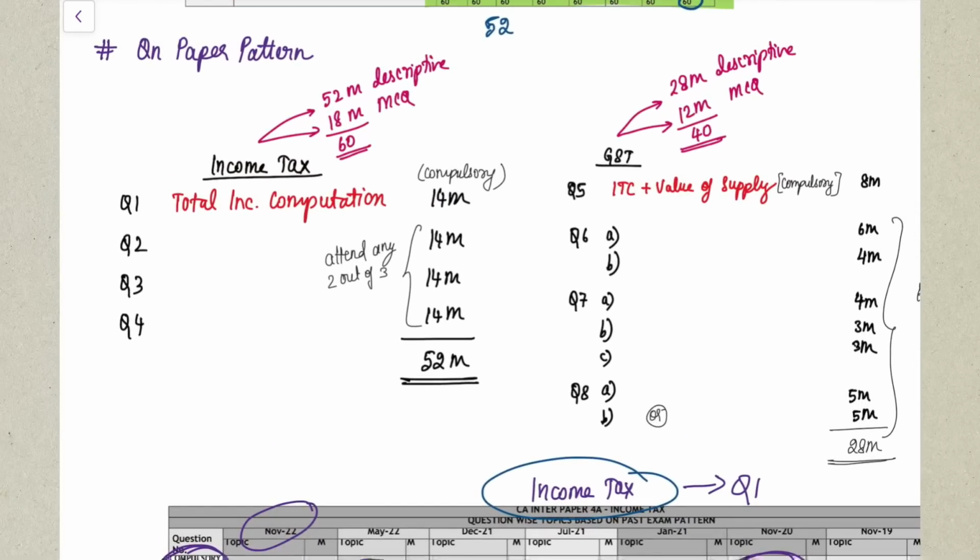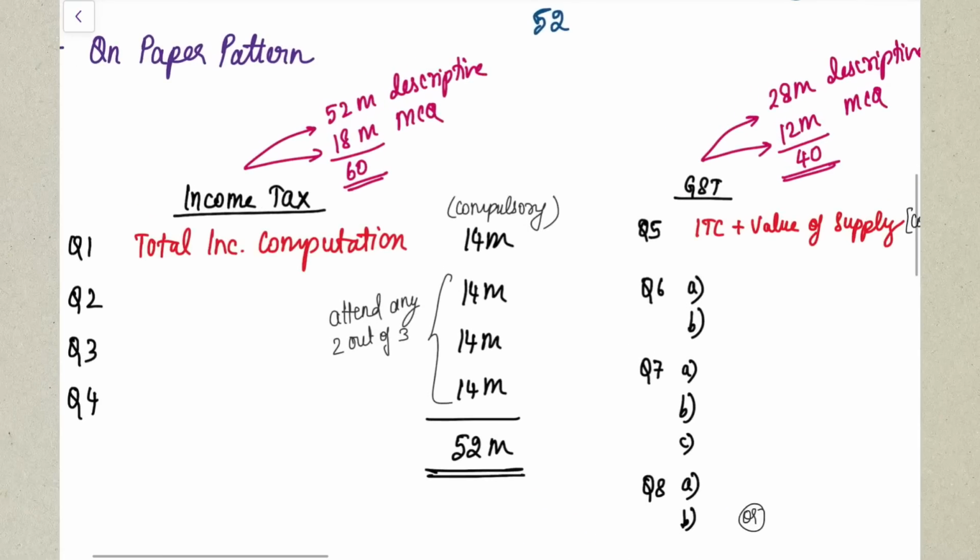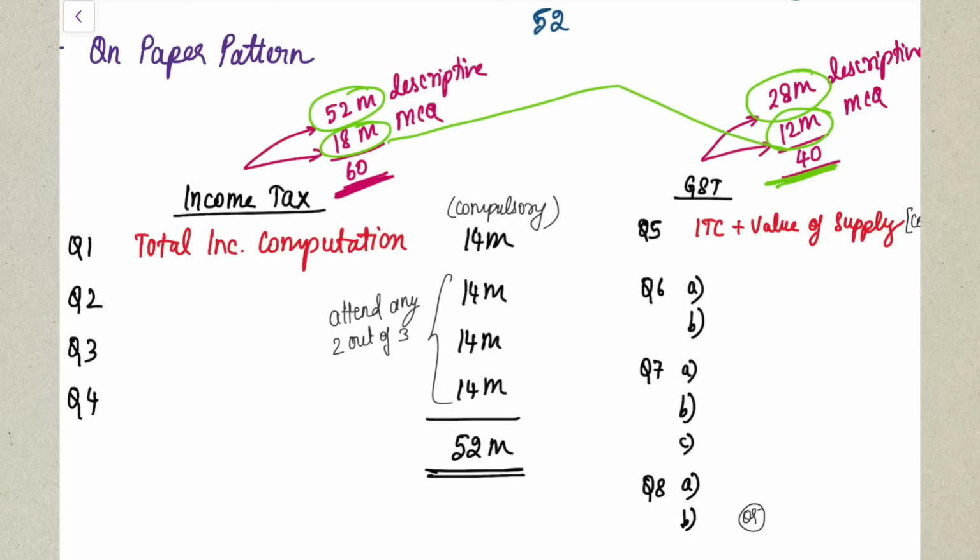And again, then I'll sum up what the important chapters are. So in income tax, what is the question paper pattern? Income tax comes for a total of 60 marks, out of which 42 marks will be descriptive and 18 marks will be MCQ. GST comes for 40 marks, out of which 28 marks is descriptive and 12 marks is MCQ. For these 18 marks MCQ and 12 marks MCQ, you need not cover anything separately, as when you read the chapters, you will get to know these MCQs.